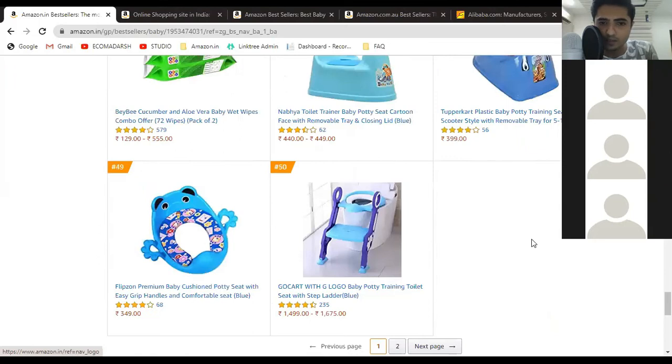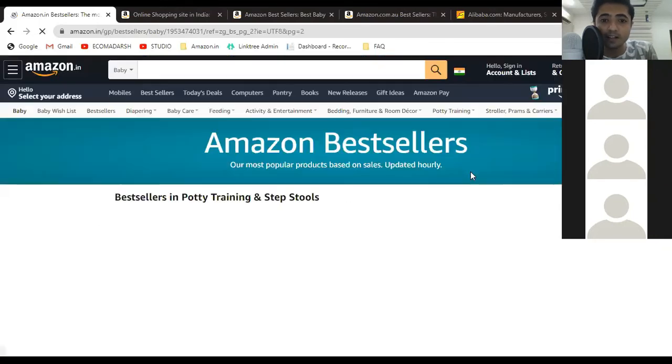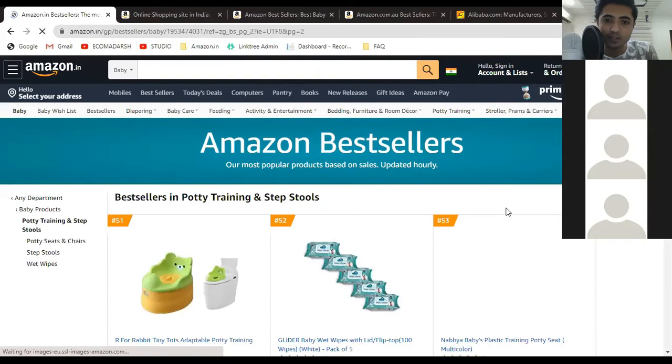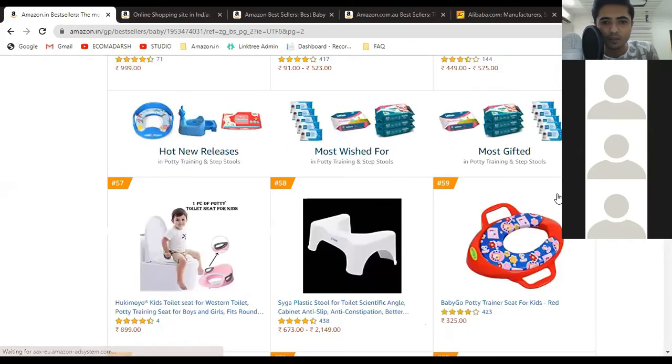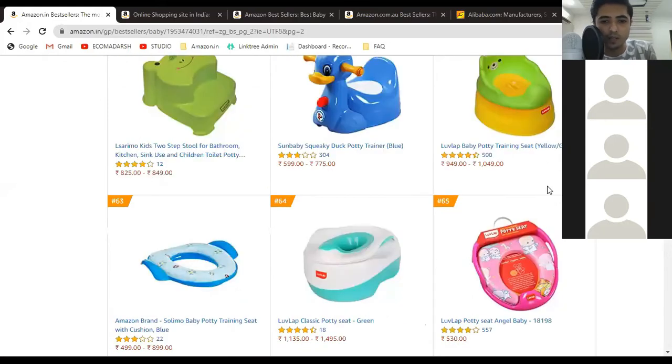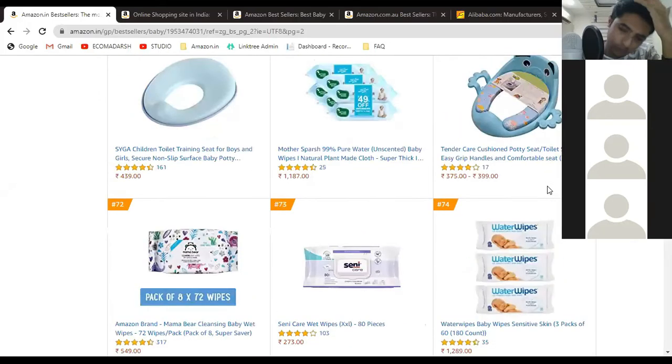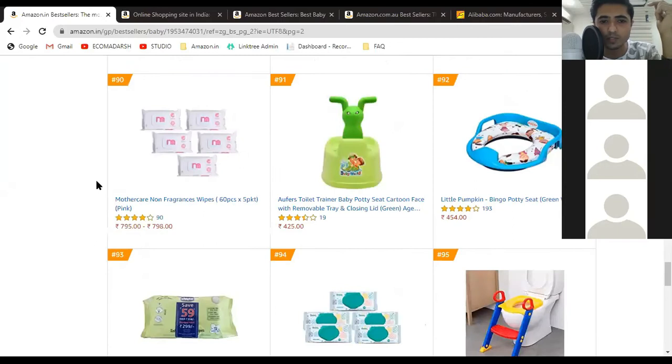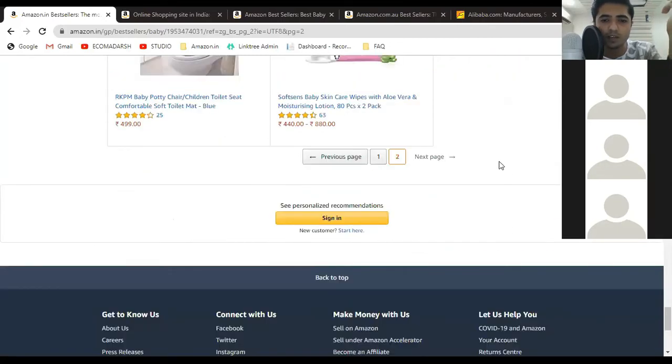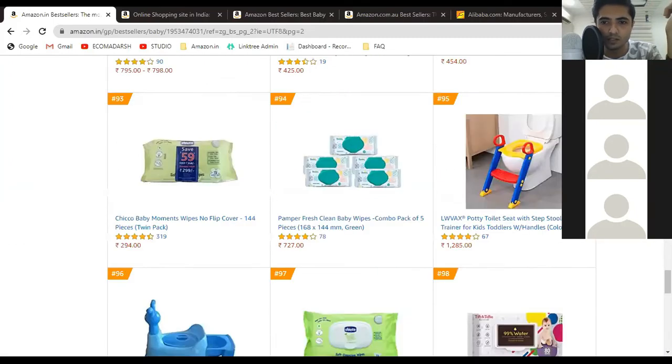So what I think is that I can find some innovative product but similar to these products, and we can sell them on Amazon. So that will differentiate our product from the market. All of those who are noting down all the factors, note down that the product should be unique but similar. Unique but similar means that the product should be somewhat innovative, or it should have a unique design, but the use of the product should be similar.